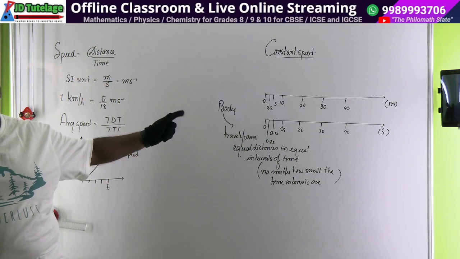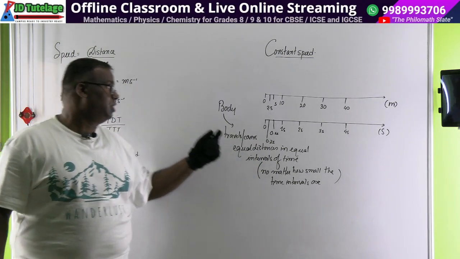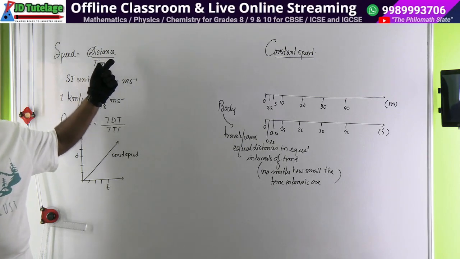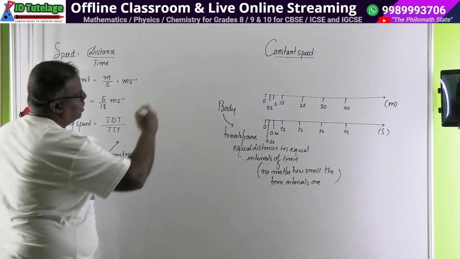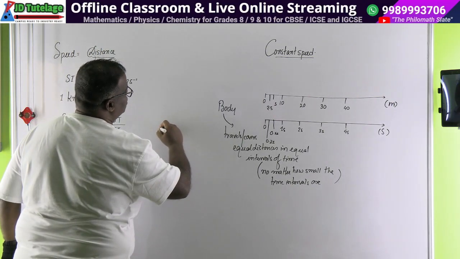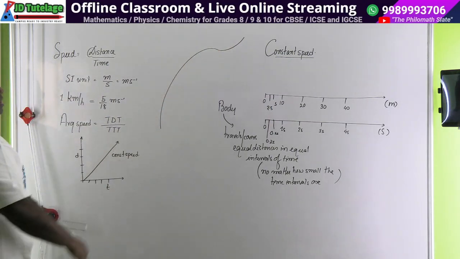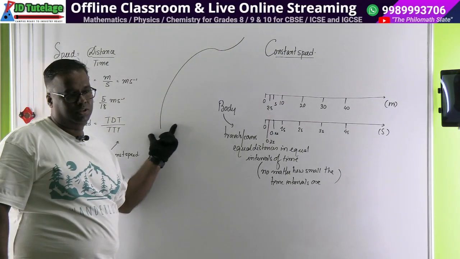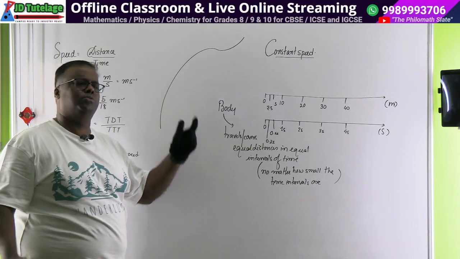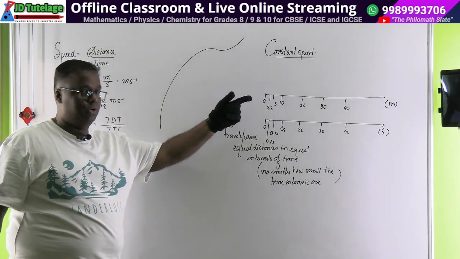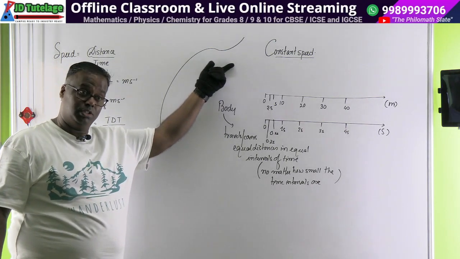It is possible, we do this too when driving on the road, because what is important in speed is distance, not displacement. So you can go in whichever direction. For example, say we are going from our place to the airport. The road is in this manner. Since it's an ORR type road, you can set your speed on cruise, say 80, and lock it at 80. Suppose the road is empty, at that time you are going at constant speed. Equal distances in equal intervals of time, no braking allowed.